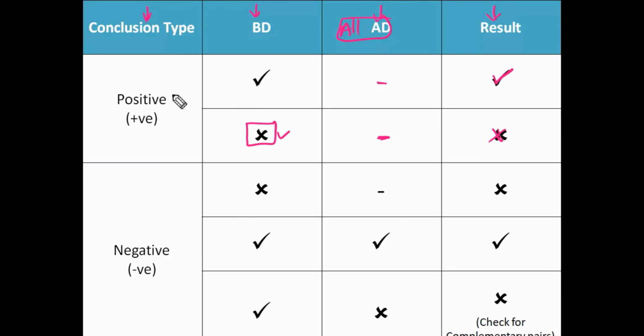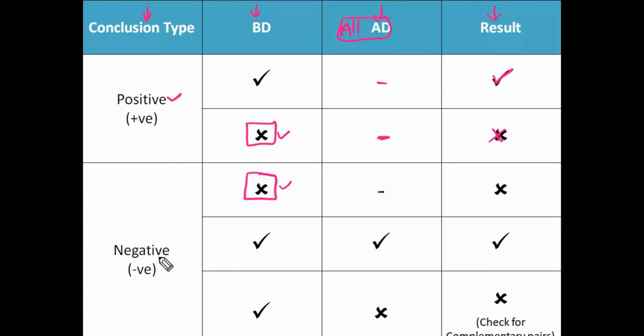Got it? Yes. Next, let's see the negative conclusion. For a negative conclusion, if basic diagram fails, is there any need of checking alternative diagram? No need. Sir, why sir? So here also the same point. Already we got a failure case. Then for what we need to search for alternative diagram? No need to search. So final result is fail.